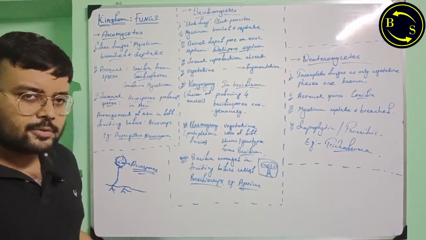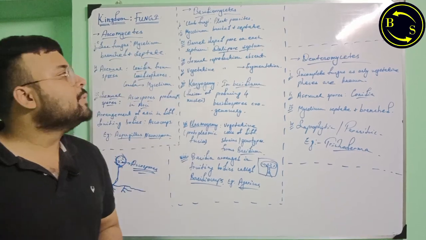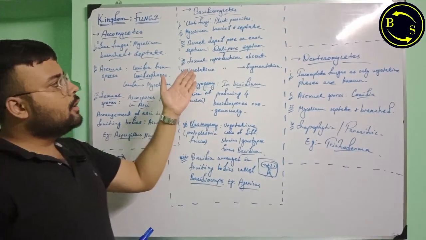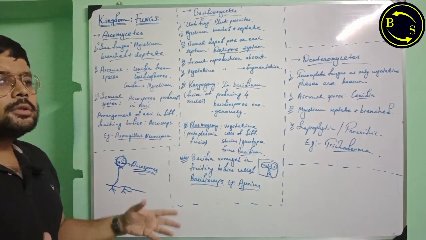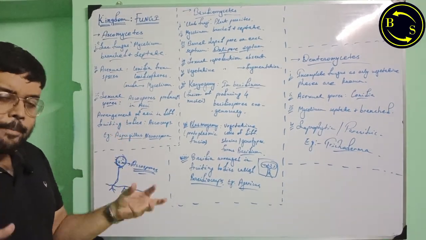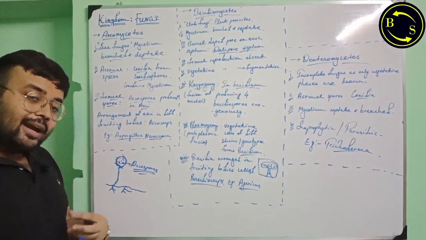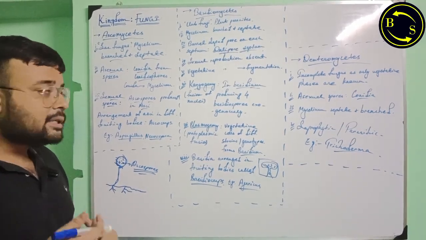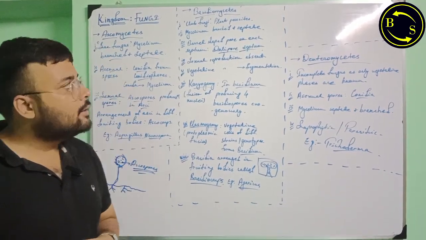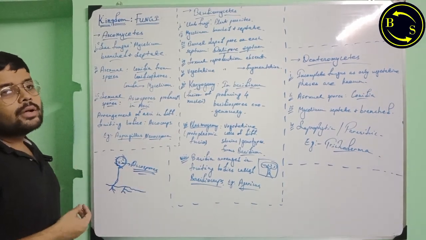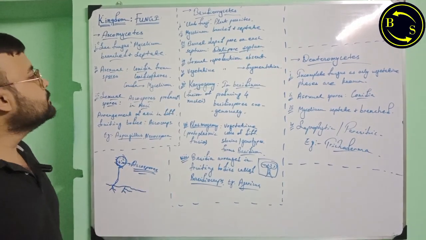They form a cytoplasmic bridge or a protoplasmic bridge. Similarly, the dolipore septum allows each chamber or each fragment of the mycelium to communicate with each other by forming cytoplasmic bridges, and the pores are known as the septal pores.